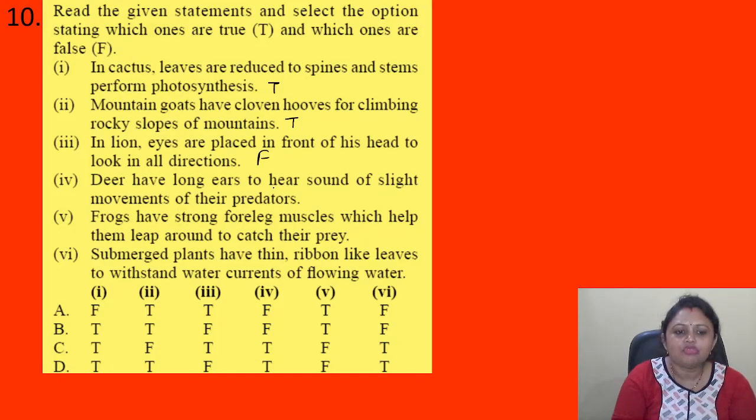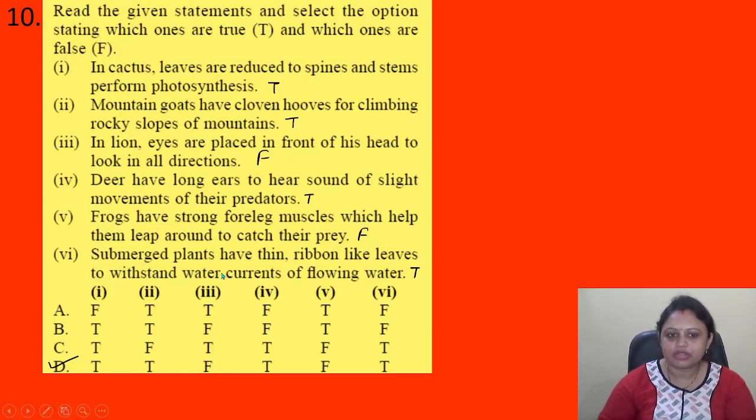Then deer have long ears to hear the sound of slight movement of their predators. Yes, this one is true. Frogs have strong foreleg muscles which help them leap around to catch their prey. So this one is false. Submerged plants have thin ribbon-like leaves to withstand the water current. So this one is true. So here the correct answer is option D.